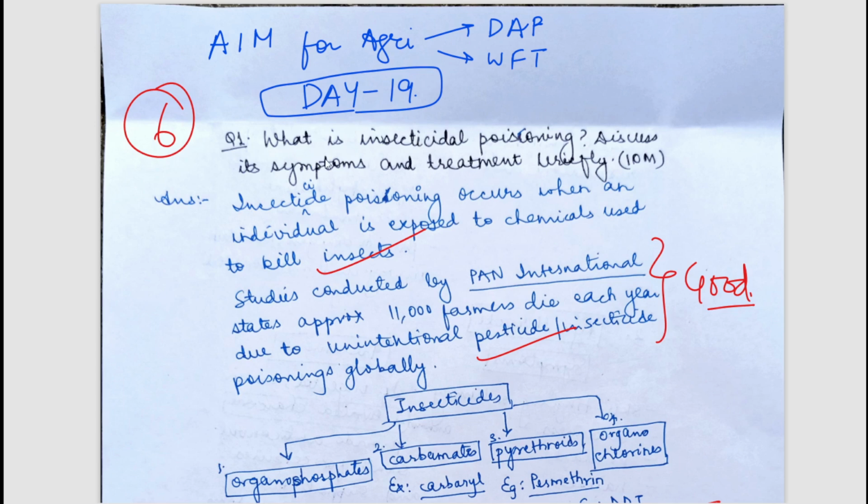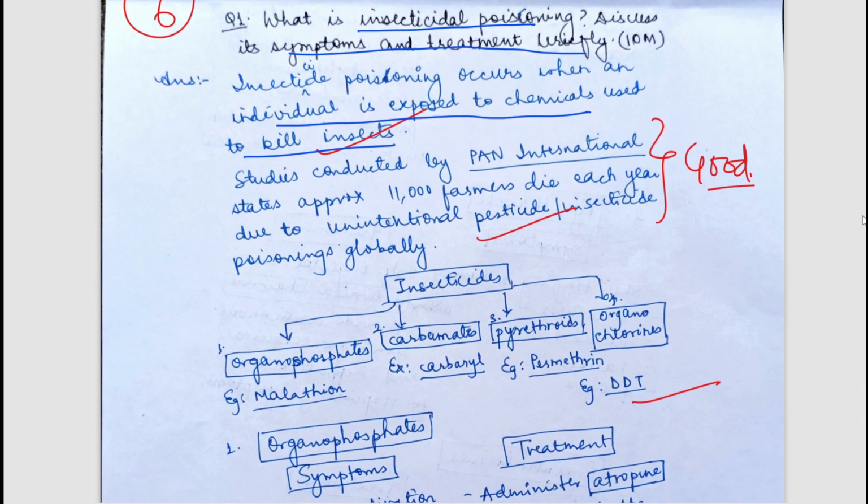So the first question was, what is insecticidal poisoning, and discuss the symptoms and treatments of insecticidal poisoning. So what insecticidal poisoning is? It occurs when an individual is exposed to chemicals used to kill insects. That is, the individual is exposed to insecticides. You can see the data have also been written that as per PAN International, around 11,000 farmers die each year due to unintentional pesticide or insecticide poisoning globally.